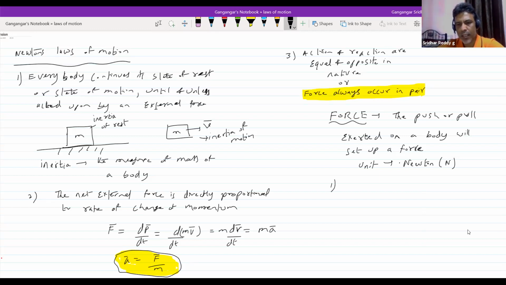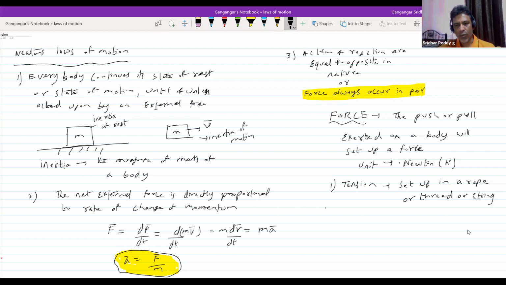First is the tension. This is set up or generated in a rope, or thread, or string.